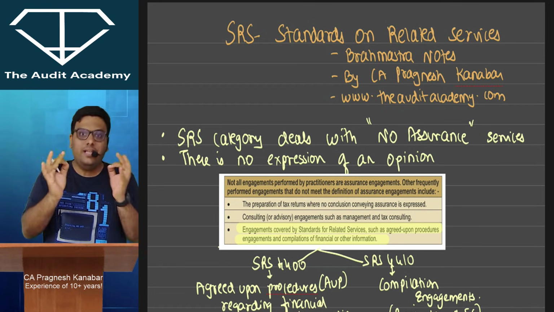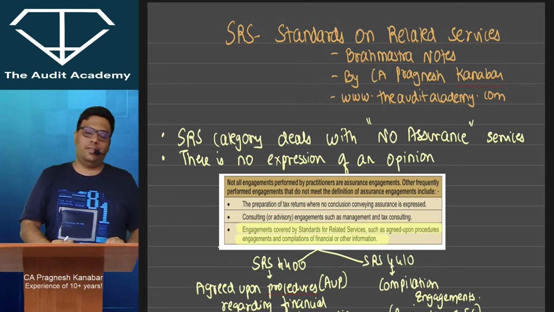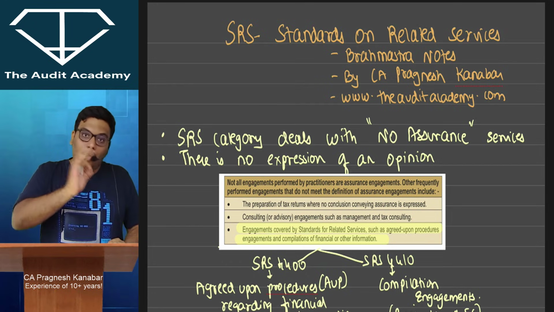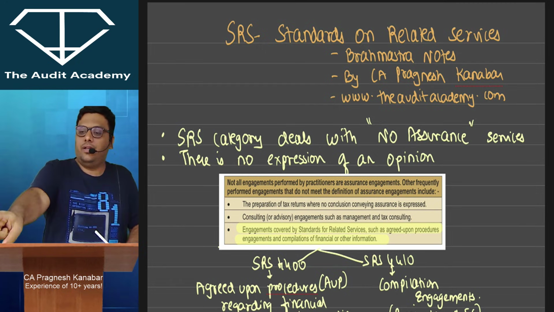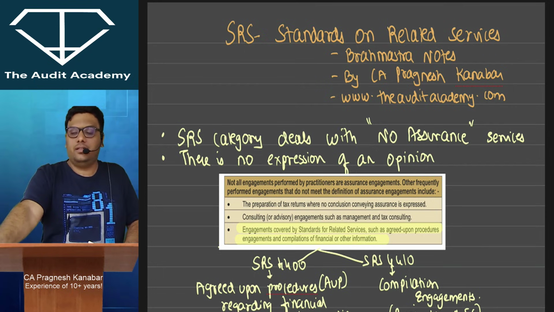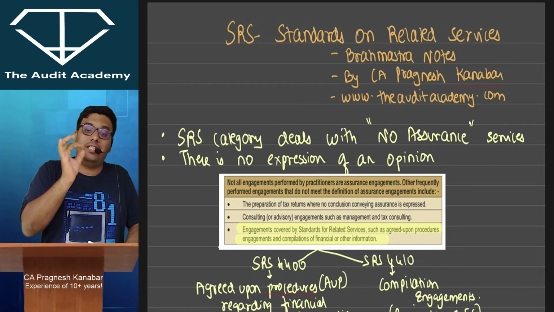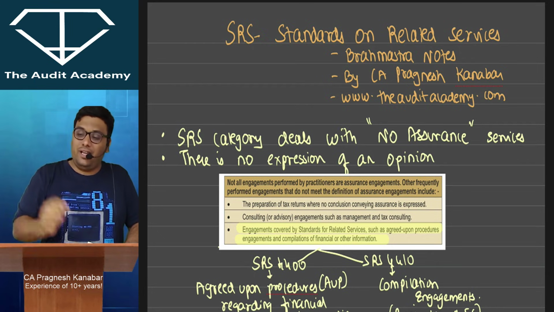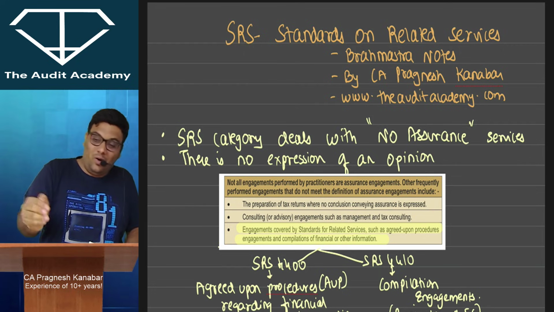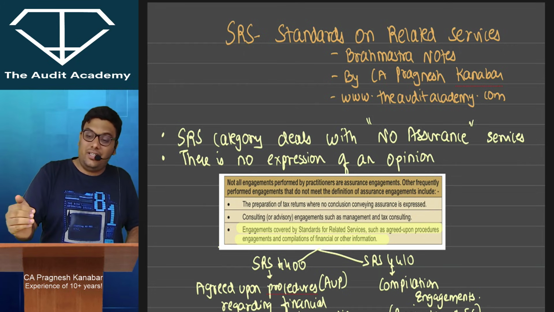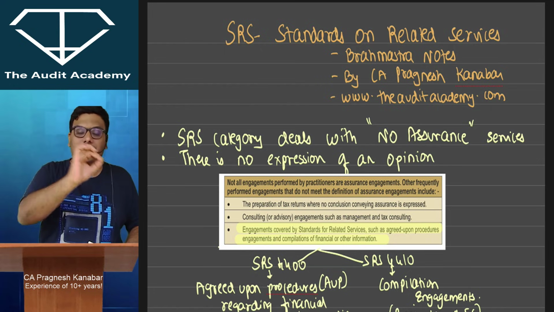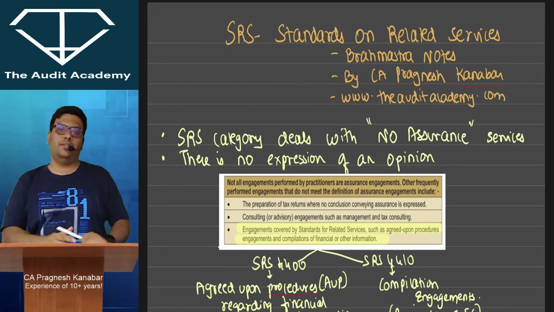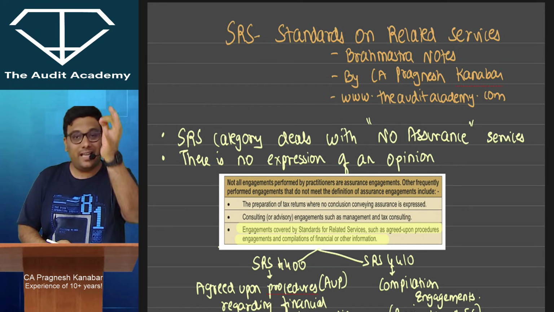Now the main thing in the SRS category is that I am not going to check and express an opinion. This person is wearing a red t-shirt, this is called a factual finding. Whether this red t-shirt is proper red or not, whether it is looking good or not, I will not express any such opinion. First of all, get this into your head, that is the SRS category.